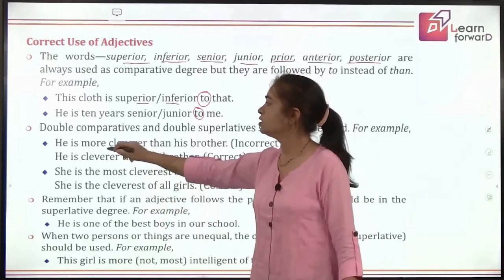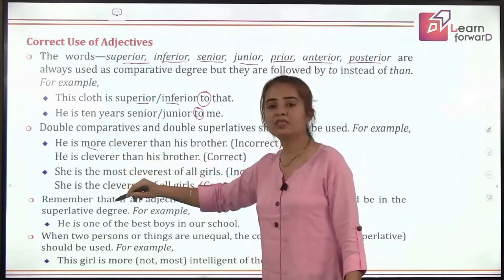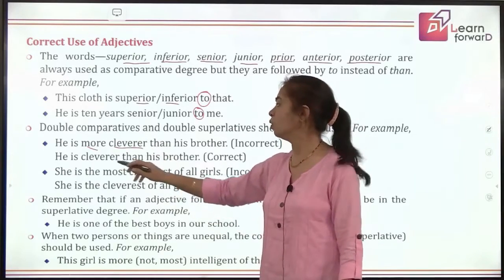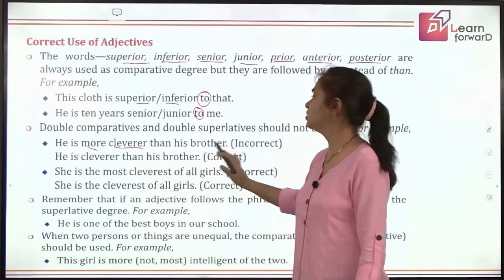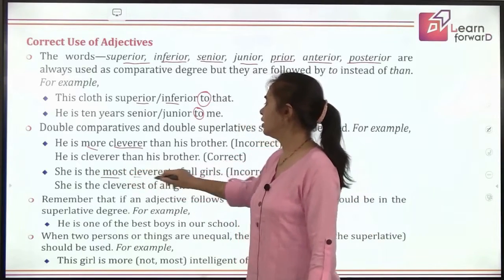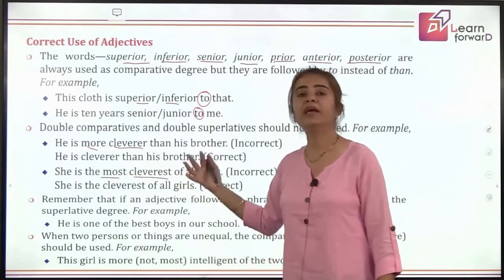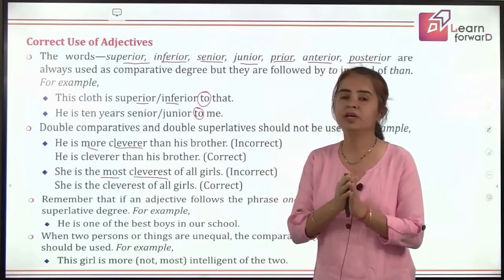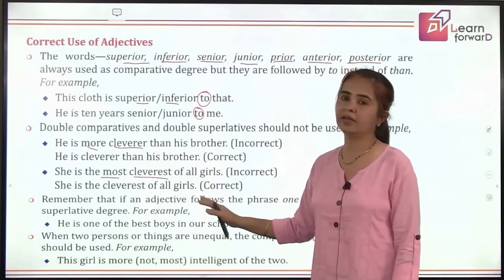So we cannot say he is more cleverer, because more is comparative and cleverer is also comparative. It is wrong. He is cleverer than his brother, right? She is the most cleverest. What you see, most and cleverest, both of them are superlative degrees. Two superlative degrees will not go hand in hand together.